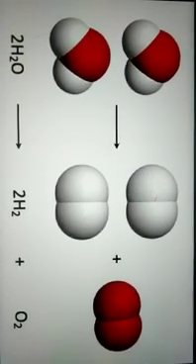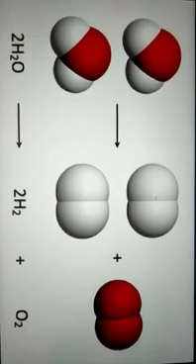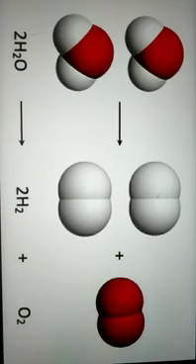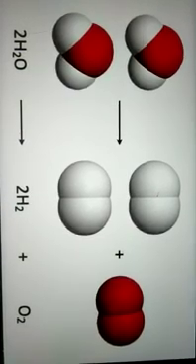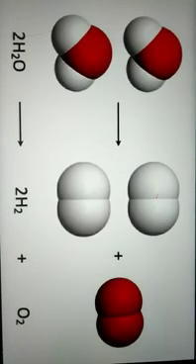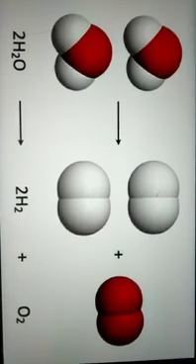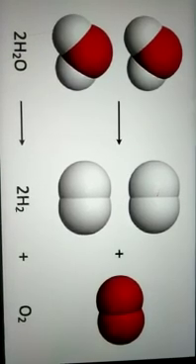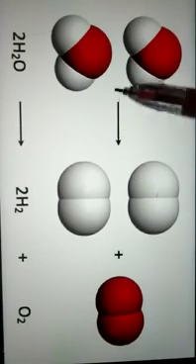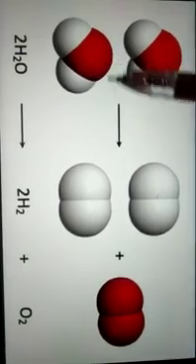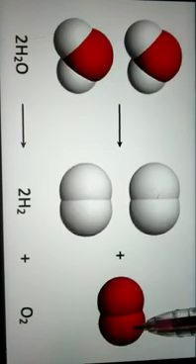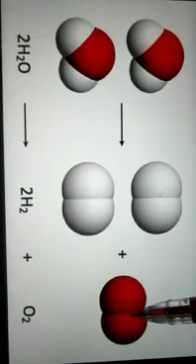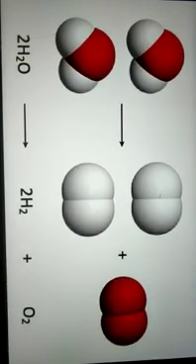Water is a compound of two different gases, hydrogen and oxygen. In chemical language, water is known as H2O. Here you can see one atom of oxygen and two atoms of hydrogen make one molecule of water. Children, here you can see this is the formula of water. It is a combination of hydrogen and oxygen. Two atoms of hydrogen and one atom of oxygen make one molecule of water.